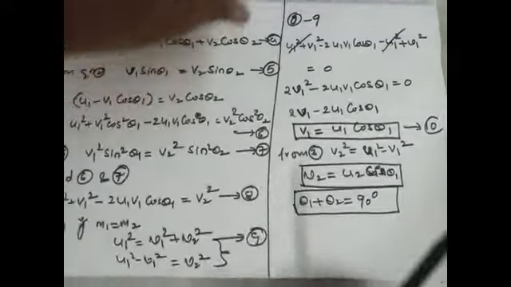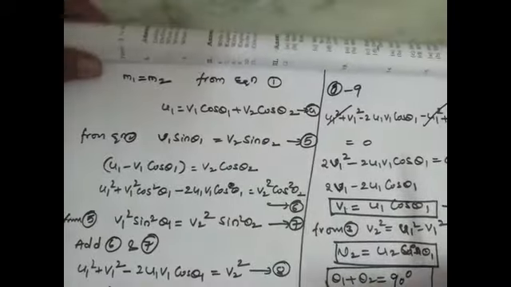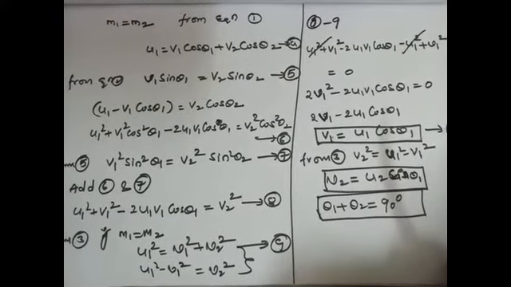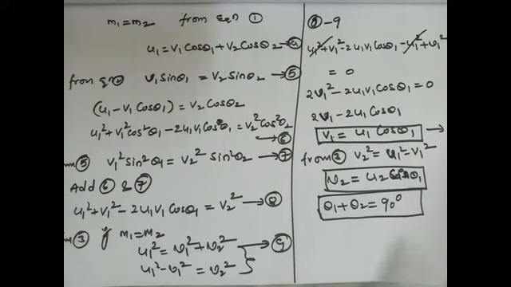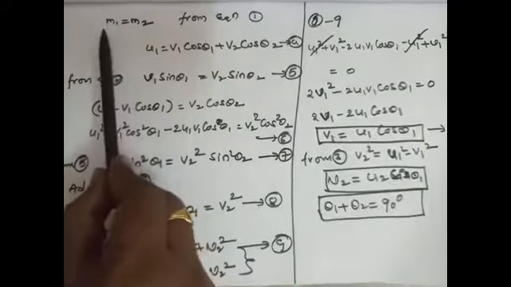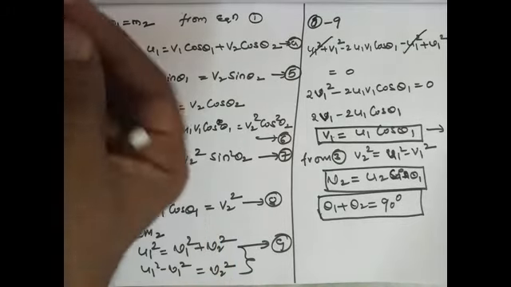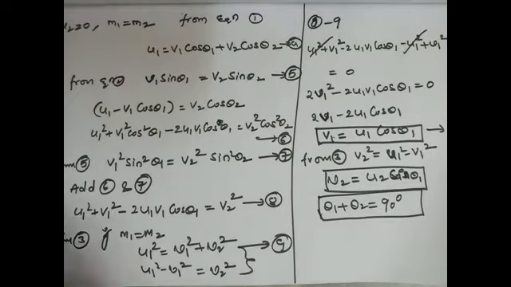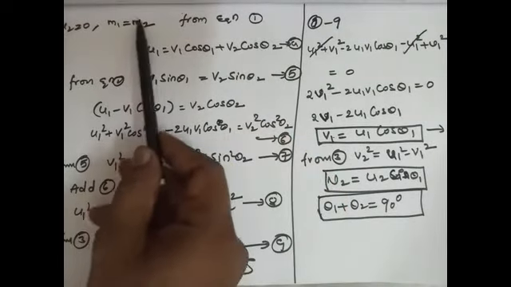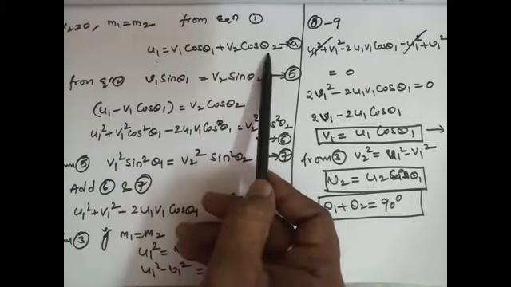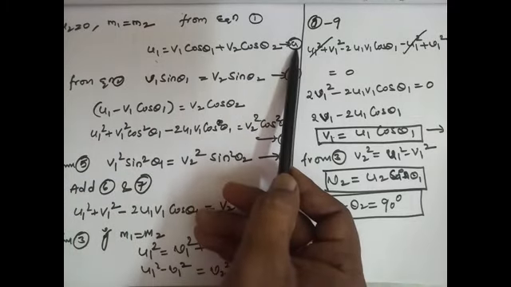Now let us assume the masses of the two bodies are the same, that means m1 equal to m2, and also u2 equal to 0. So from equation 1, if m1 equal to m2, then we will get u1 is equal to v1 cos theta 1 plus v2 cos theta 2. Assume this is equation number 4.